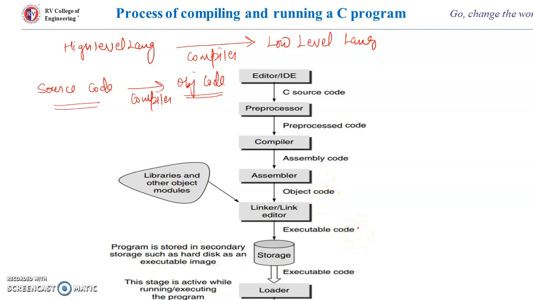One more thing you have to remember: when you give the compilation command, if there are any errors in the code, for example if you have missed some semicolon or curly bracket, then you have to go back to the code and rectify the error. That process is called debugging. Once the code is error free, you have to recompile, and once it is error free, only then you give the execution command. After the execution command, you will get the output.